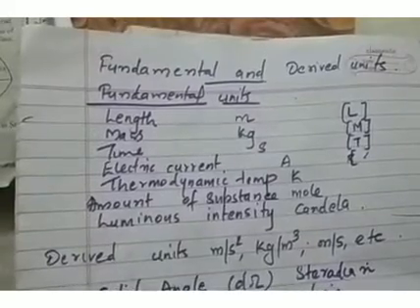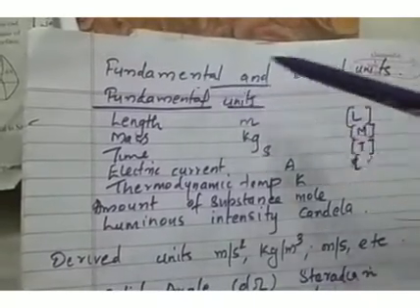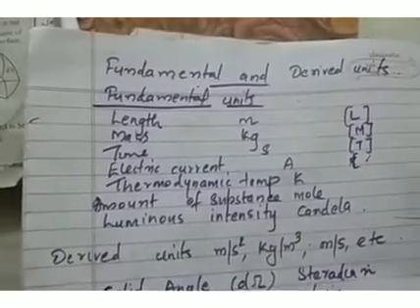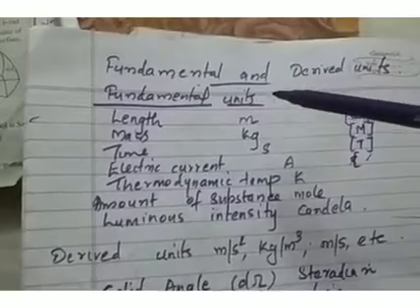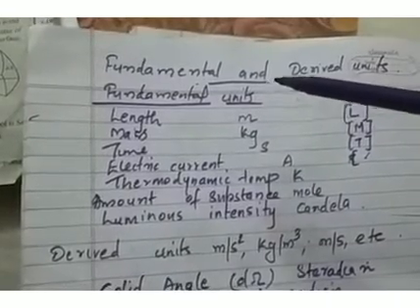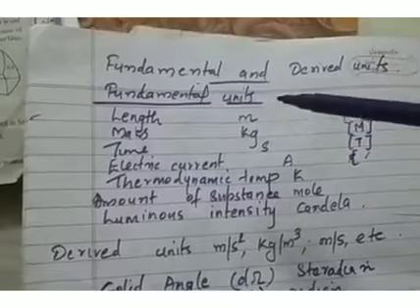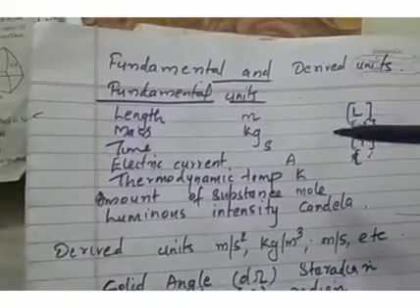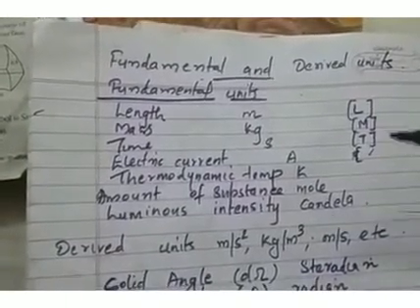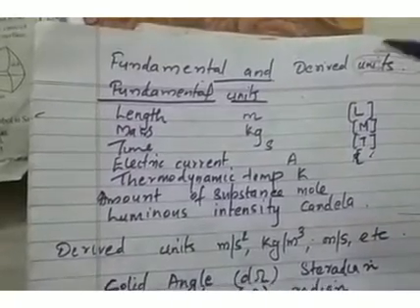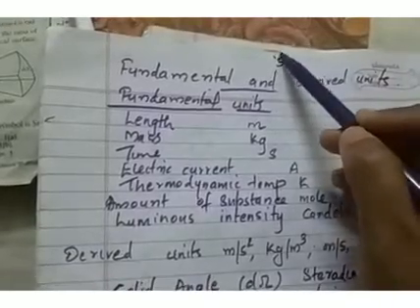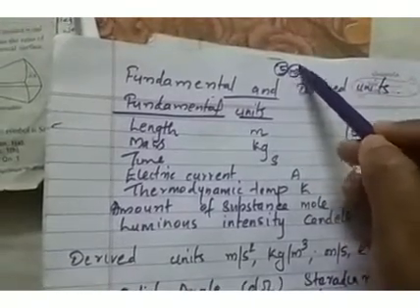So in units and measurement we studied about fundamental units and derived units. So what do you mean by fundamental units? Fundamental units, certain units are chosen as fundamental units. So what do you mean by unit? Measurement of any physical quantity is made by comparing it with a standard, and such standards of measurement are known as unit. Okay, so if we measure the length of a road, we will write 5 meter. So here 5 is the magnitude part and meter is the unit.